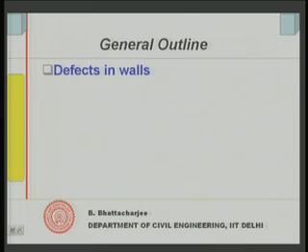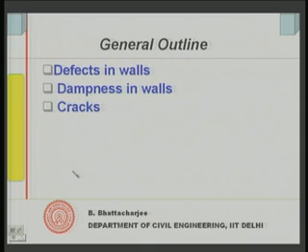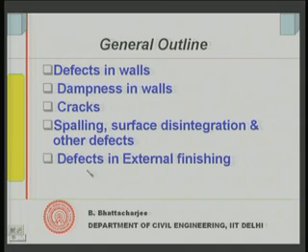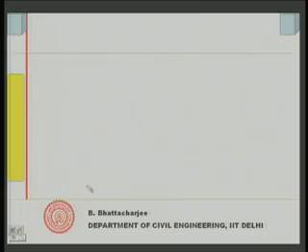First, we will look into some of the defects in walls, and these defects include dampness, cracks, spalling, surface disintegration and other defects, and then some defects in external finishing. So, that is what we will look into. Right. So, let us look into what are the kind of possible defects.